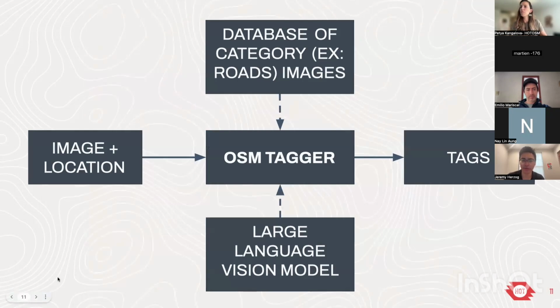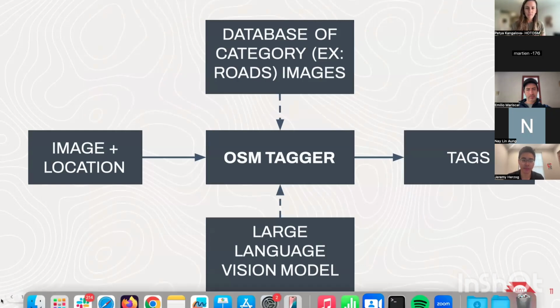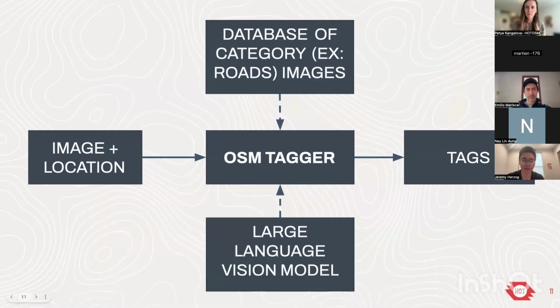So I can give a quick overview of how this works. We're using open source LLMs, vision language models, to figure out the tags for an image that's uploaded to ChatMap. Basically what we do is we take that image and cross-reference it against a database of other similar images.